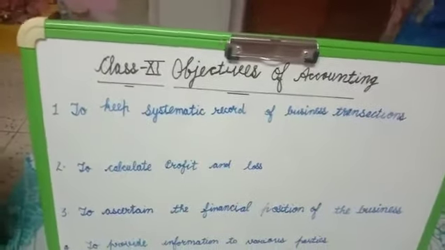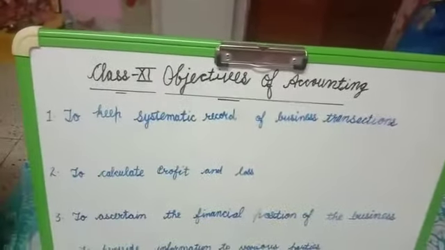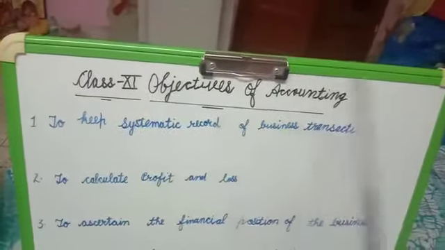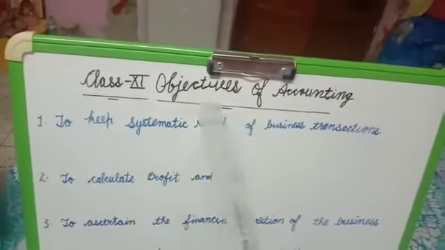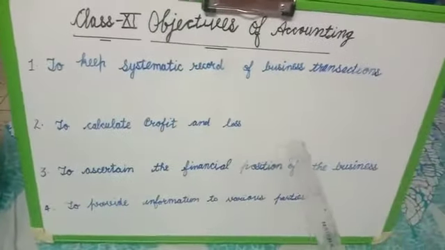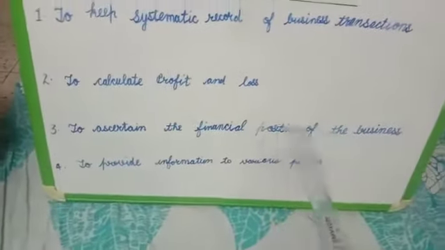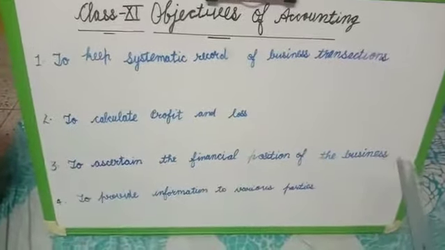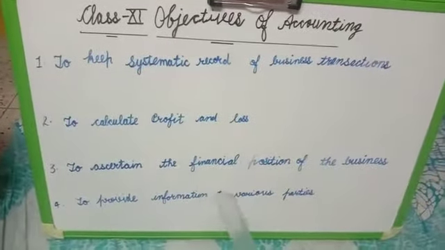In last class I discussed class 11th meaning of accounting. Today I am discussing class 11th objectives of accounting. First objective of accounting is to keep systematic record of business transactions. Second is to calculate profit and loss. Third is to ascertain the financial position of the business. Fourth is to provide information to various parties.